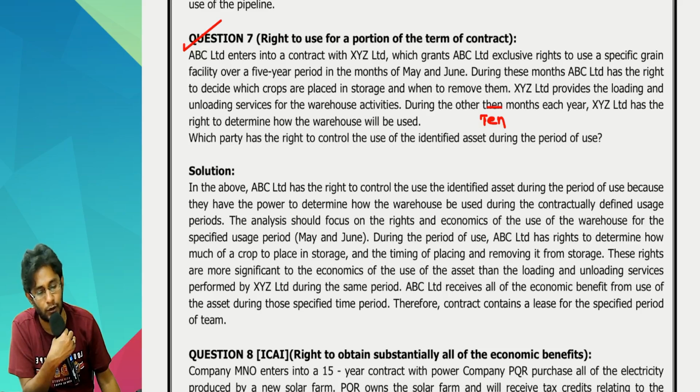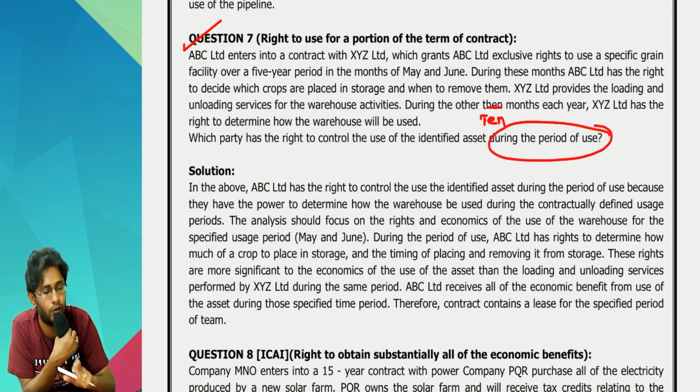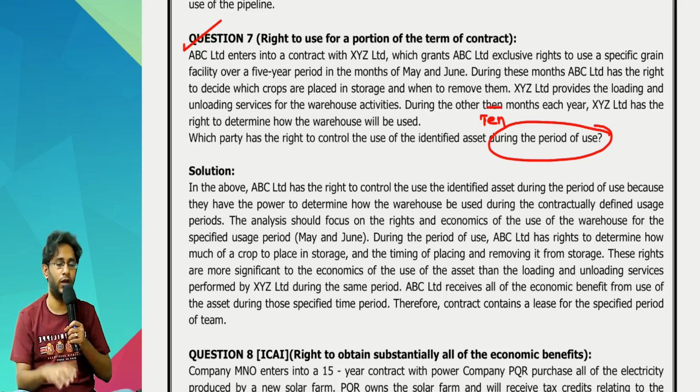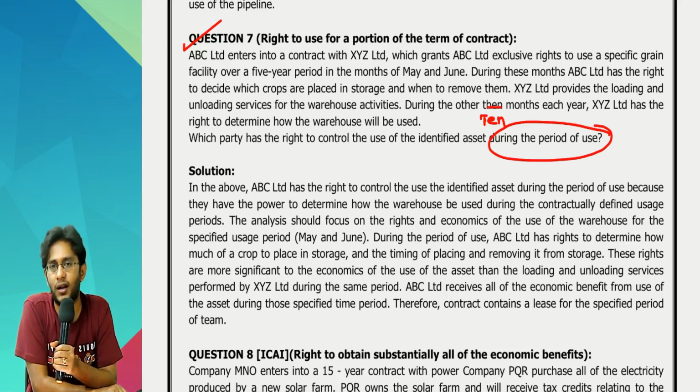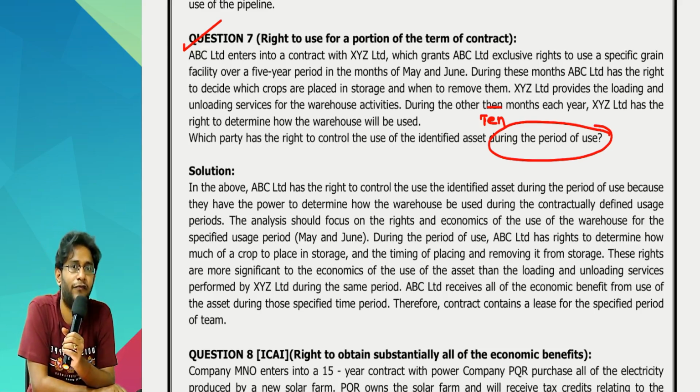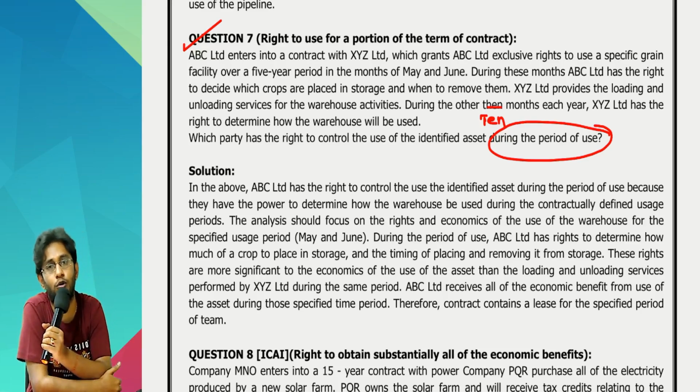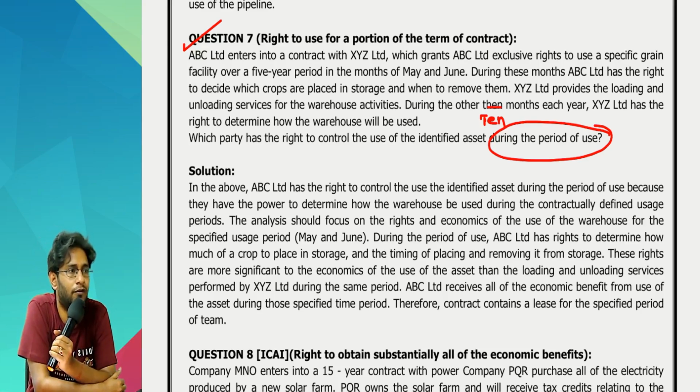Which party has a right to control the use of the identified asset during the period of usage? Who? ABC, XYZ. First of all, your mind should tell you one thing. Contracted period here is 5 years or 2 months in a year. 2 months in a year, like that, for a period of 5 years. So what is my lease term now? 10 months is your lease term.